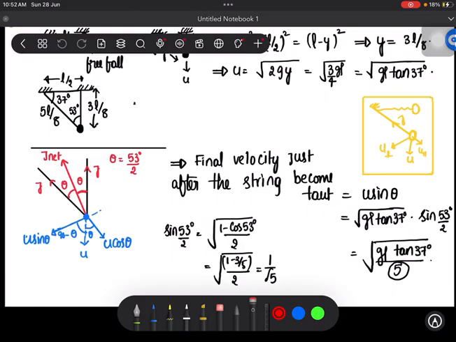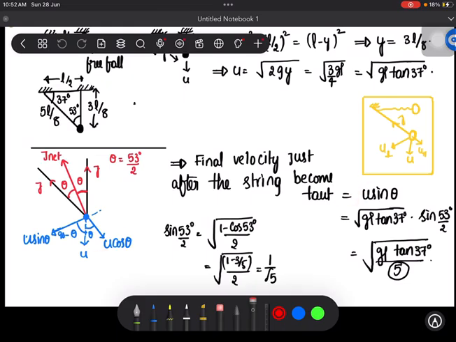instead of these two strings, I can imagine only one impulse acting in this direction, which is very similar to this impulse acting on this bead. So whatever component of velocity is there in this J net direction will be removed by that impulse, which is u cos theta, and only u sin theta will be left with the bob after the impulse has been generated. So here I have written that the final velocity just after the string becomes taut is u sin theta, because the other component will be removed by the impulse.